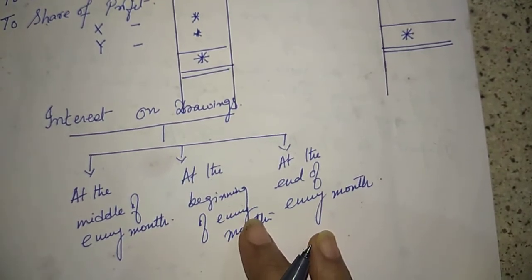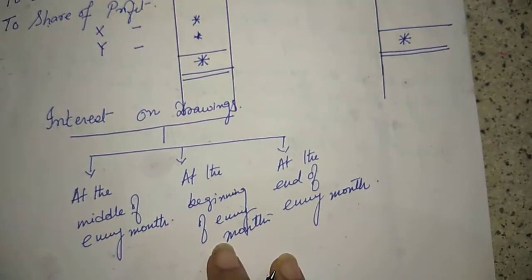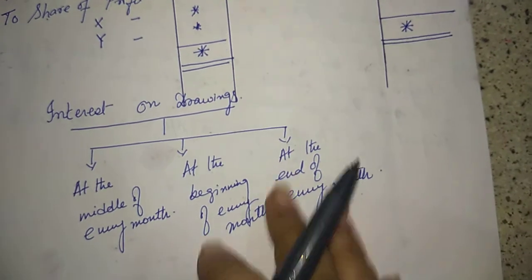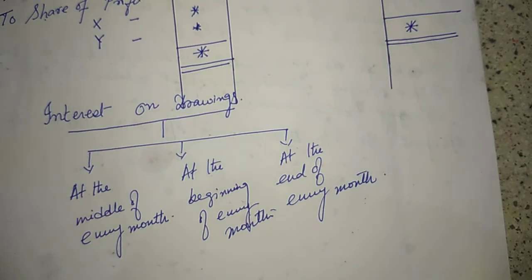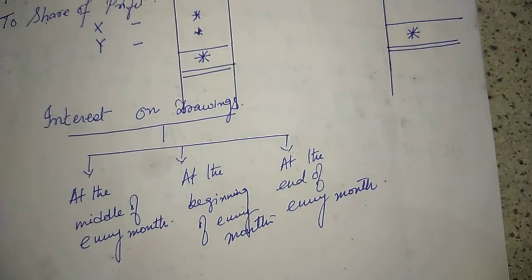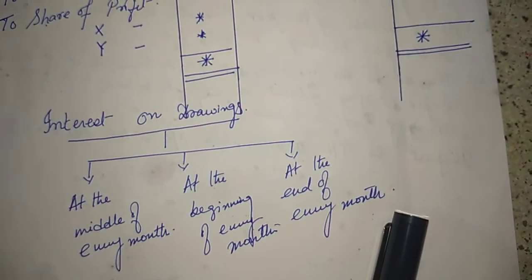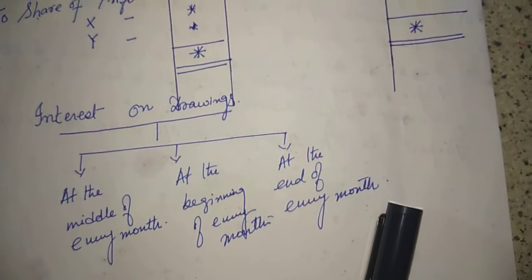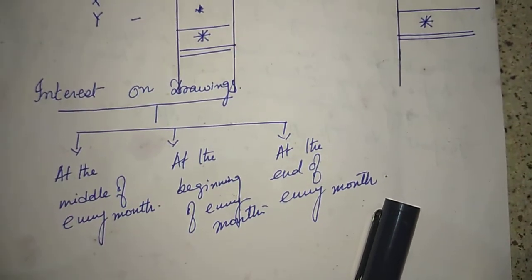Now, if the drawing is made evenly, of course, all of these drawings are even, meaning no uneven drawing. Drawing is made at the middle of every month, at the beginning of every month, and at the end of every month. Now we shall first start with this one, evenly.